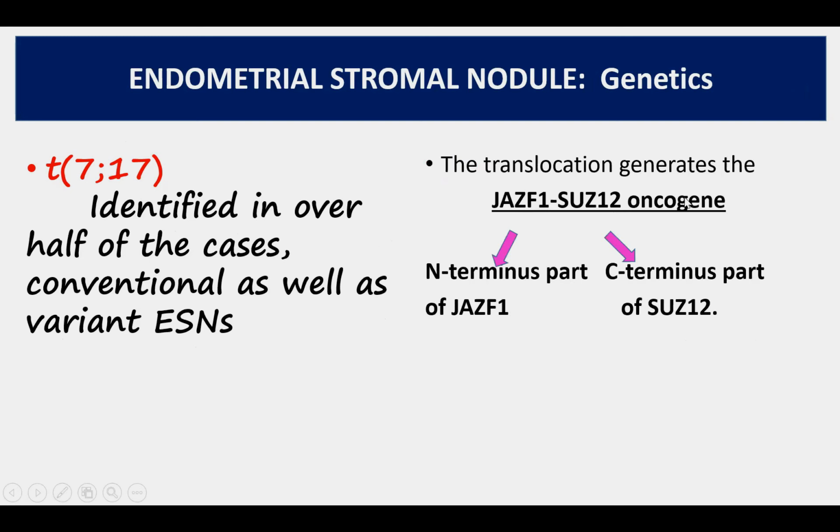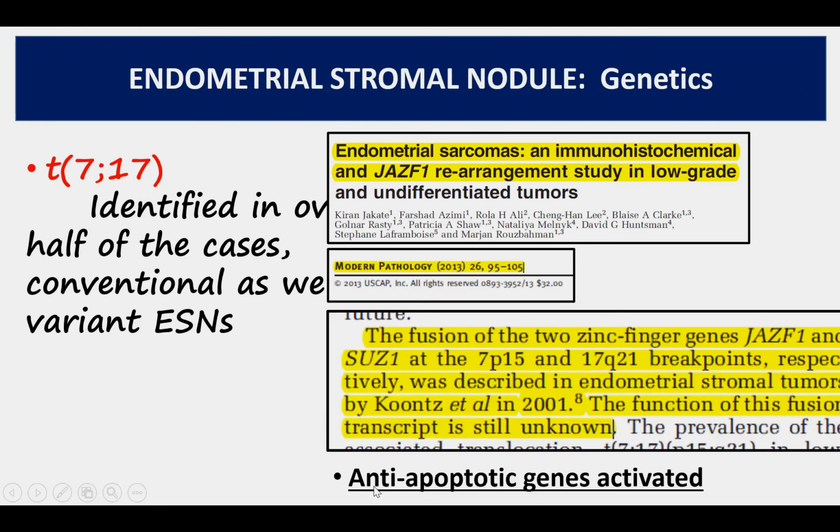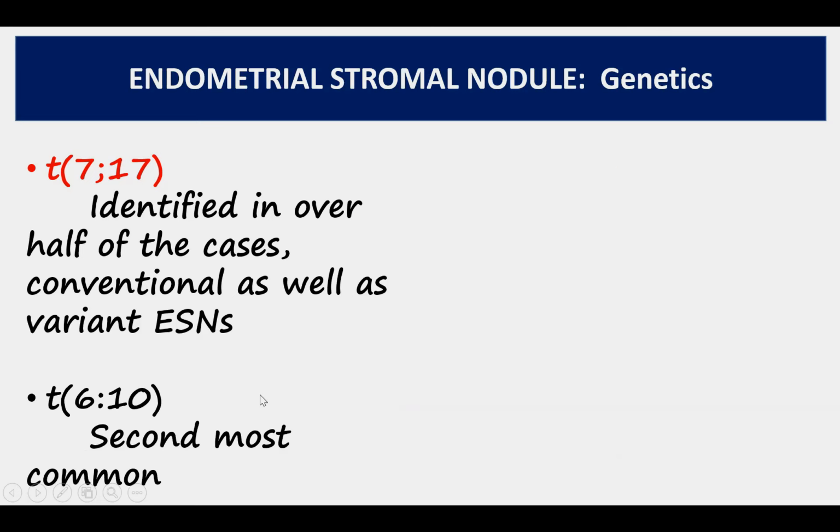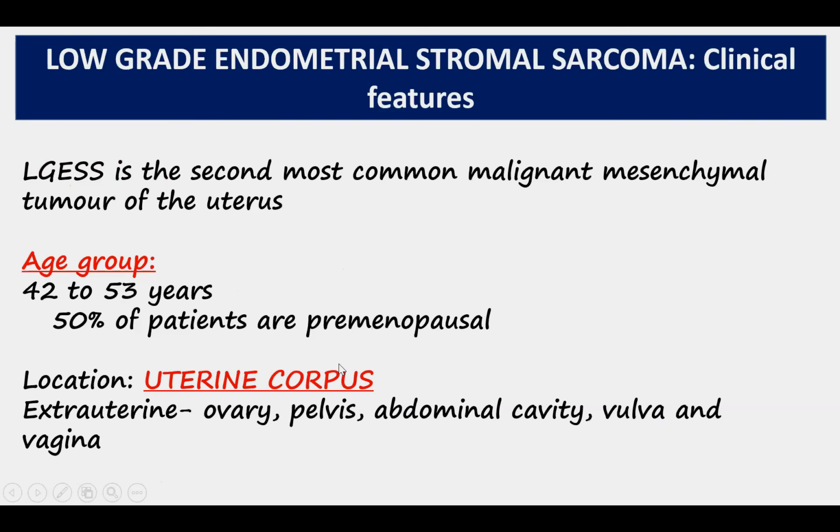As the two genes fuse, it results in an oncogene that has the N-terminus part of JAZF1 and the C-terminus part of SUZ12. And what is the function of this oncogene? Basically, it results in activation of anti-apoptotic genes. There's another translocation, translocation 6;10, which is second most common in these tumors.